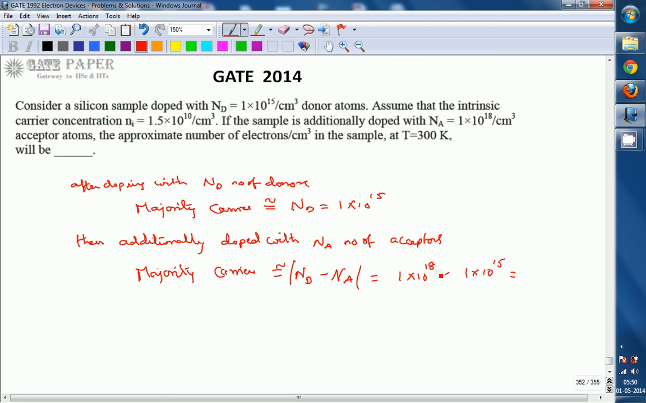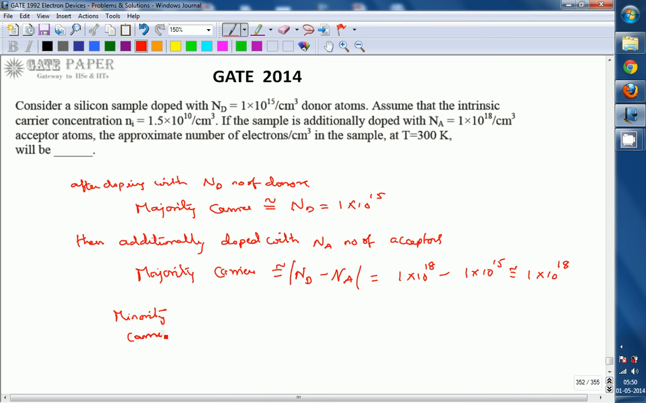But 1 into 10 power 18 is 1000 times larger than 1 into 10 power 15. So it will be approximated as 10 power 18 itself. Now minority carriers can be calculated by using mass action law.